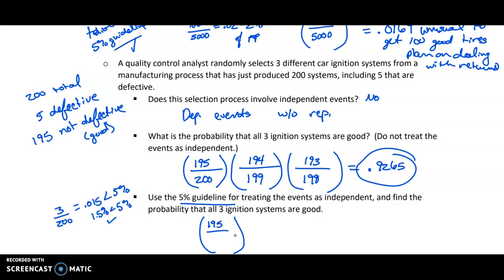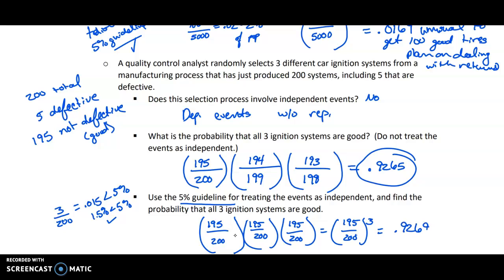So that first probability would be 195 out of 200. That second probability would be 195 out of 200, because we're pretending we're doing this with replacement, which is the same thing as 195 out of 200 raised to the 3rd power, because I'm multiplying it by itself 3 times. And that would give me 0.9269. So you can see how these answers are going to be close.